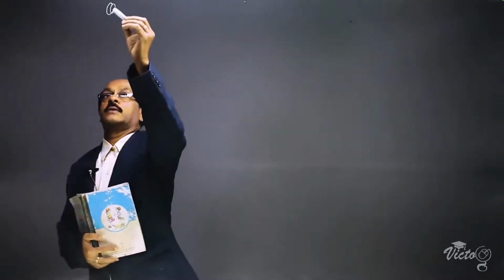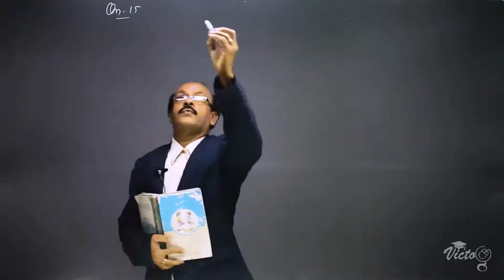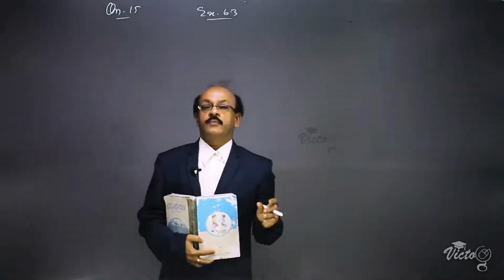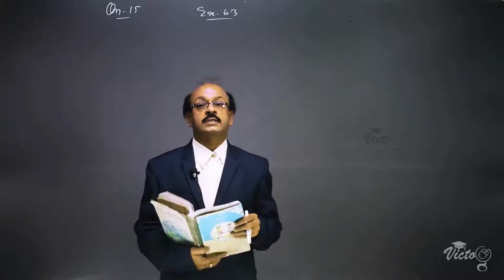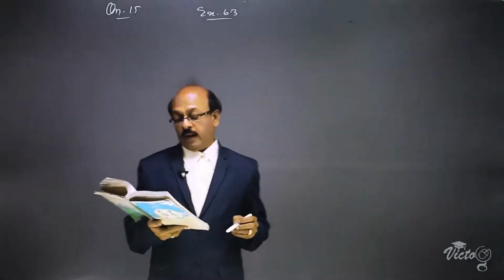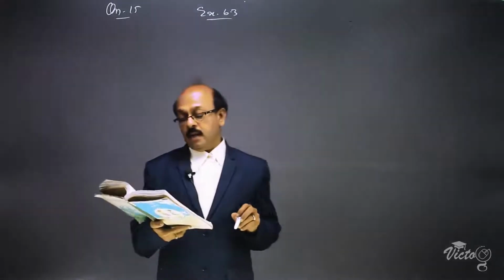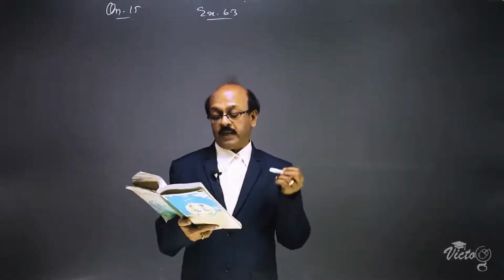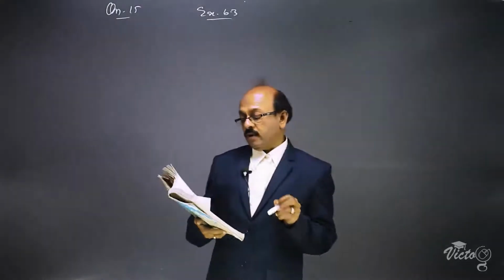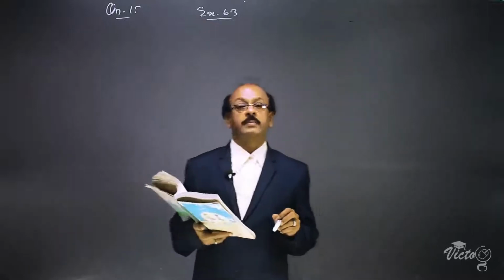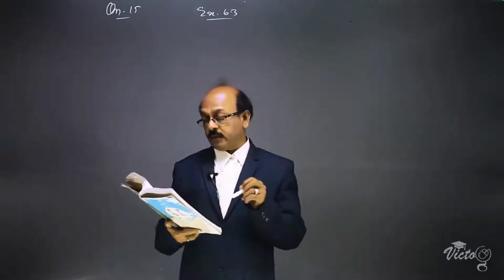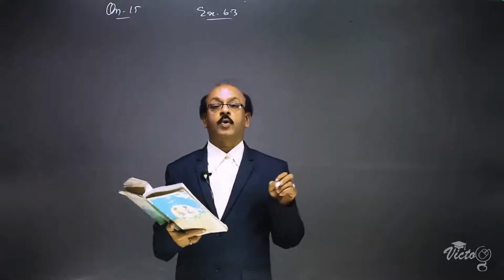Question number 15 from exercise 6.3. It says statement sum. We have to find the height of a tower using the similarity criterion. A vertical pole of length 6 meter casts a shadow 4 meter long on the ground, and at the same time a tower casts a shadow 28 meter long. Find the height of the tower using the property of similarity.